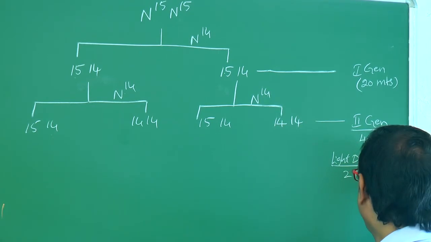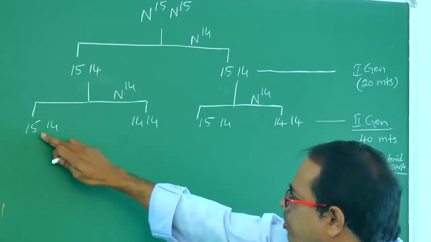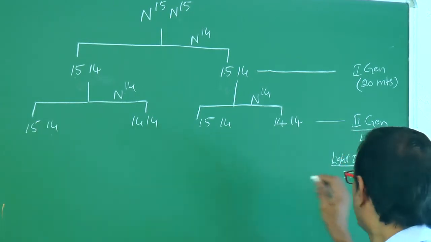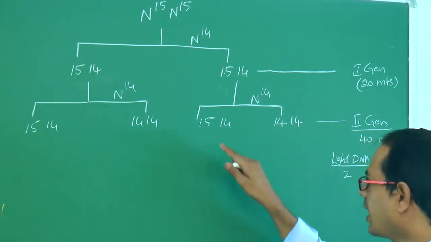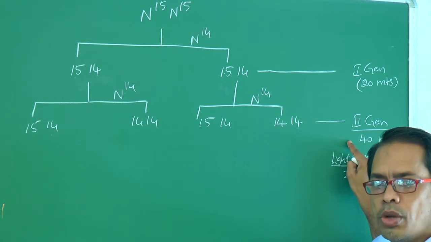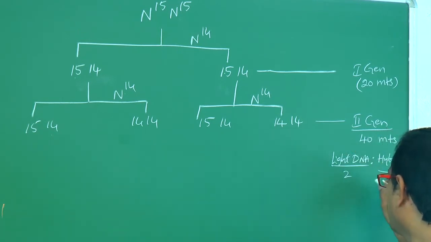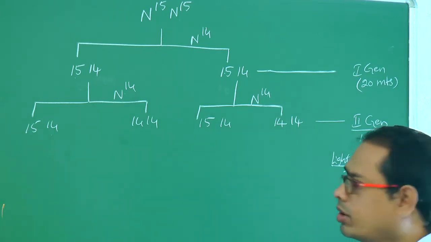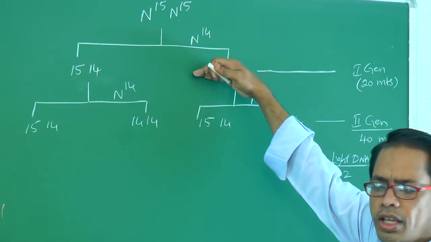And hybrid DNAs: how many? This is one hybrid, this is one hybrid. So 2:2, that is equal to 1:1. In the second generation, the ratio between the number of light DNAs and hybrid DNAs is 2:2. So in the second generation you have to take this one. Don't take this one.